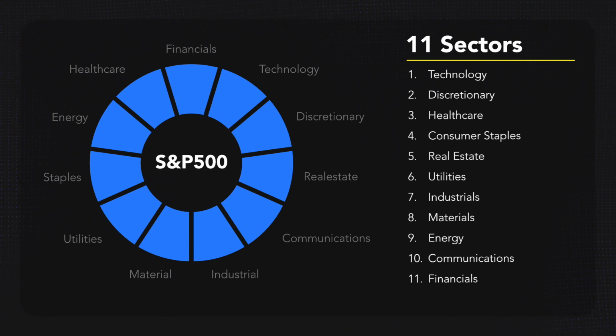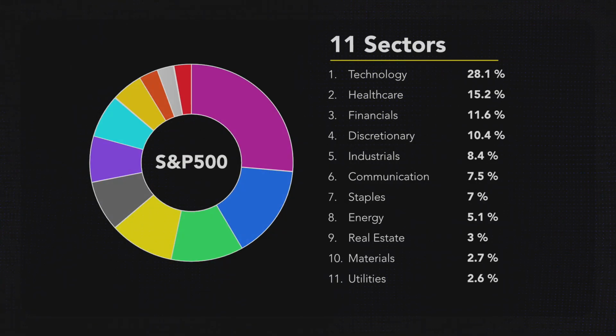If you remember from a previous lesson, the S&P 500 is weighted based on market capitalization. This means that the larger a company is, the more weight it holds. This results in the S&P 500 not being equally weighted across all sectors, which means that instead of looking like this, the weighting actually looks like this.